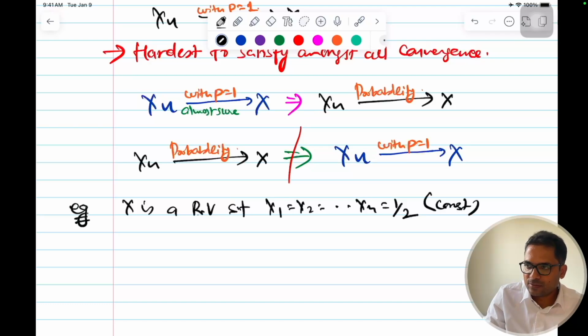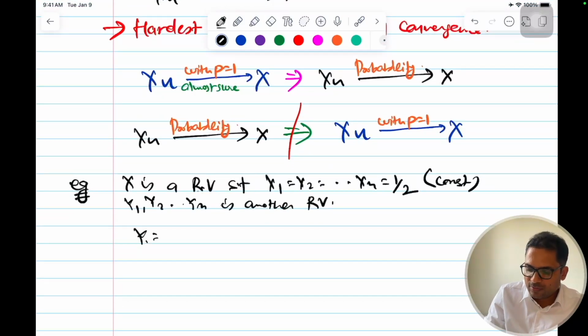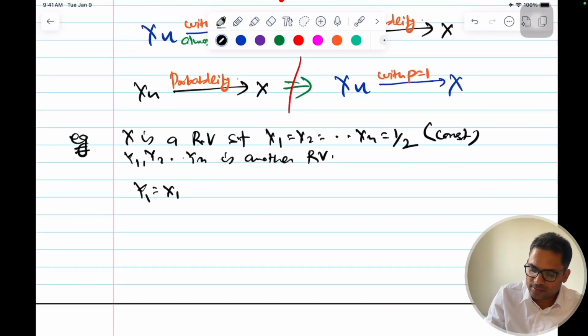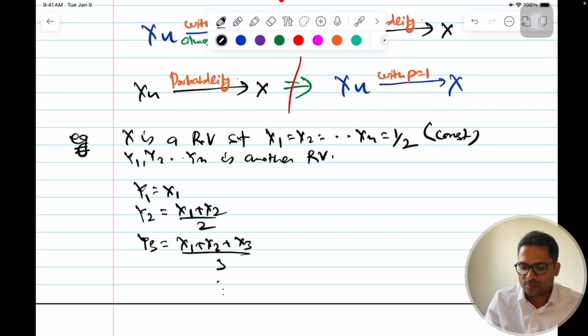And then Y1, Y2, Yn is another random variable such that Y1 is equal to X1, Y2 is equal to (X1 plus X2) by 2, Y3 is equal to (X1 plus X2 plus X3) by 3, and so on.